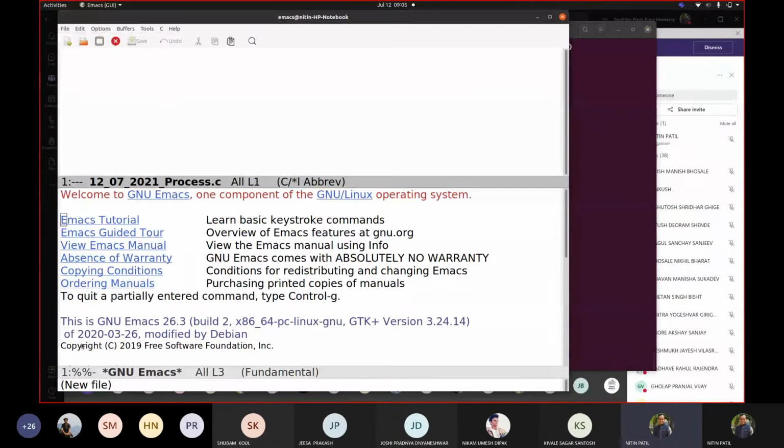Okay, now we'll work with this code. Ultimately, I will be writing some code side by side. If you have your machine available with you, probably you can also try the same. Correct.